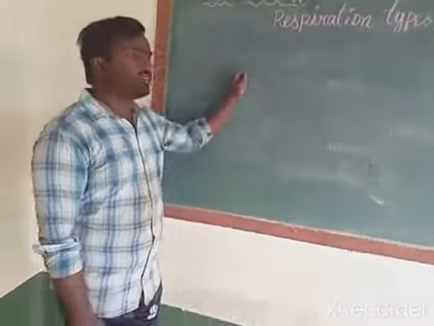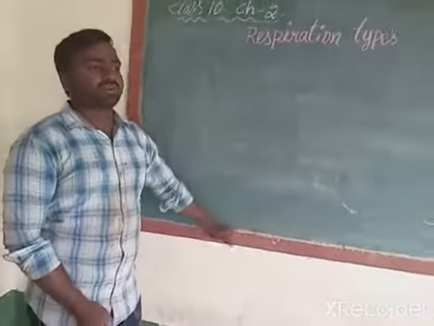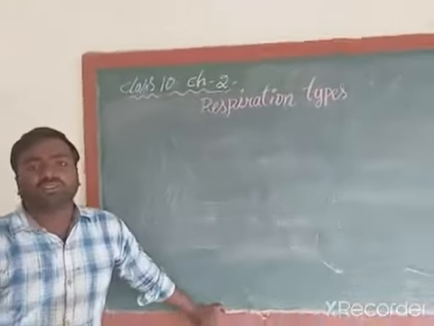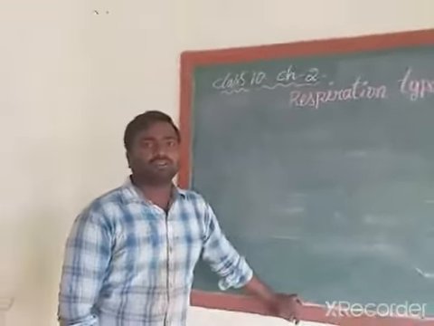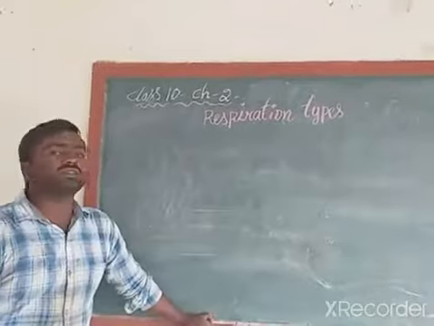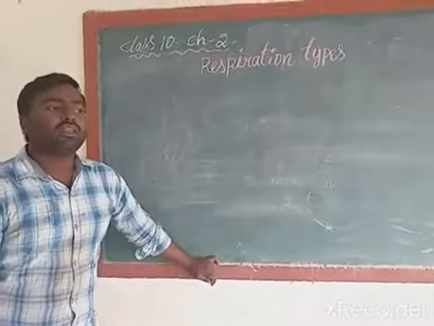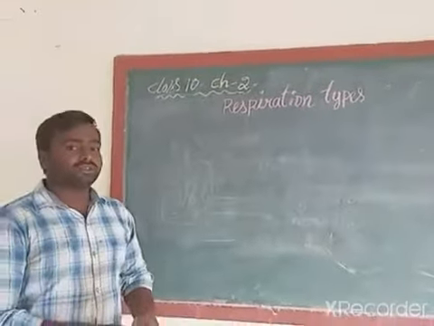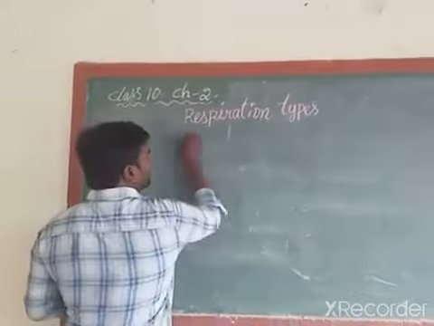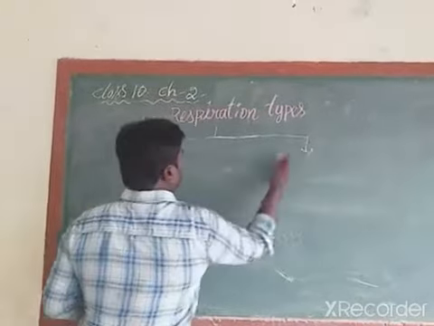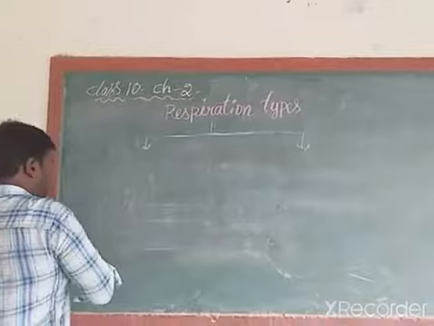Okay, children, in our previous classes we have discussed respiration and we observed two activities based on respiration. Now we are going to discuss respiration and its types. Mainly, respiration is divided into two types. What are they? Aerobic respiration. Next one is anaerobic respiration.